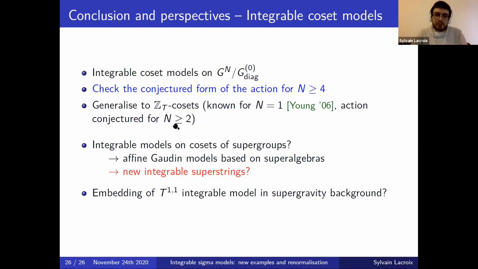And I think maybe the most promising perspective would be to study integrable models now defined on cosets of supergroups instead of just groups, to add some fermionic degrees of freedom in the models. And this could be done, for example, by looking at affine Gaudin models based on superalgebras. A natural question in this context is whether we can find some new integrable superstrings. And the natural related question is whether we can embed the T11 integrable model I presented into a supergravity background.